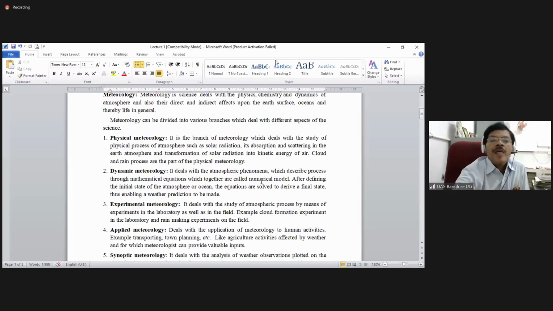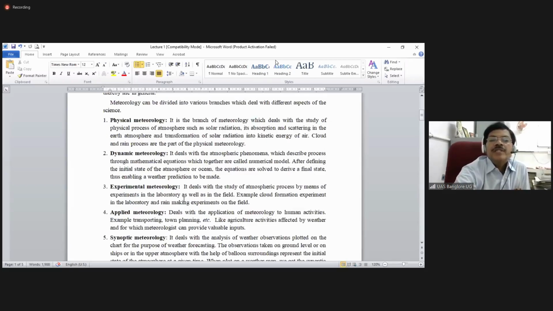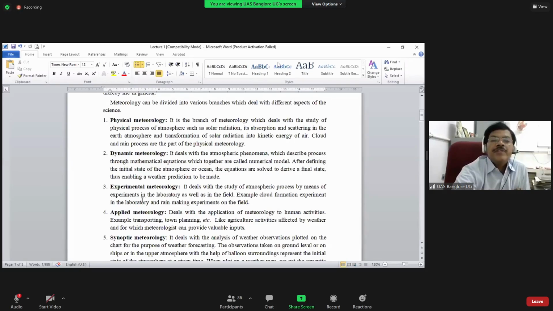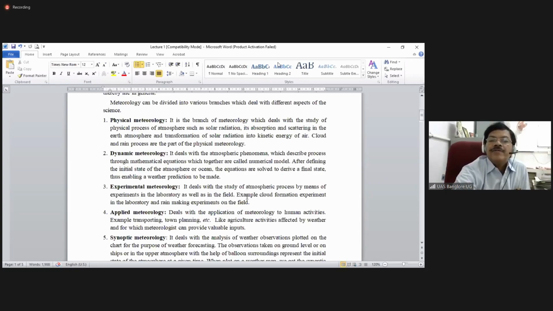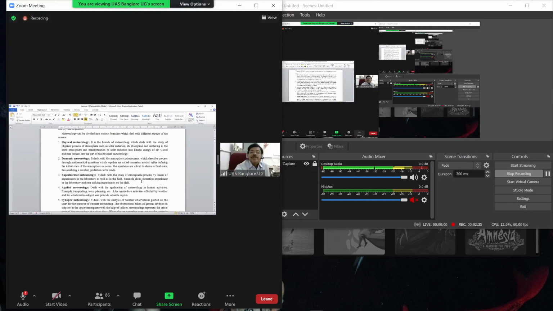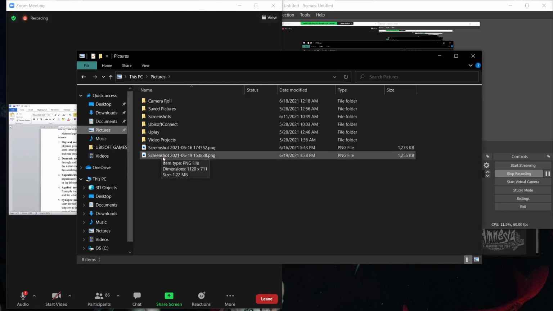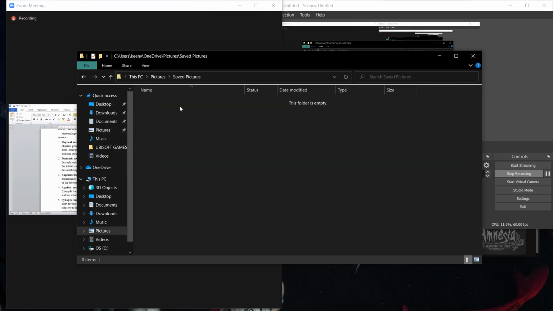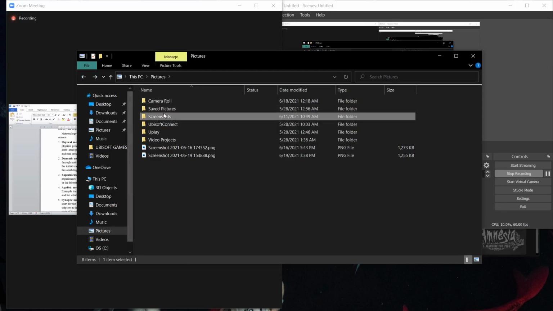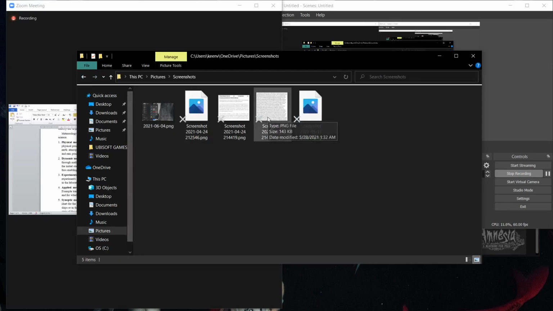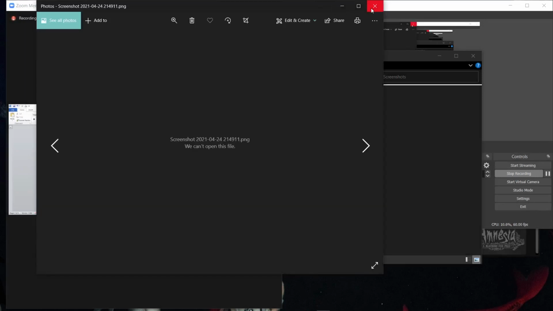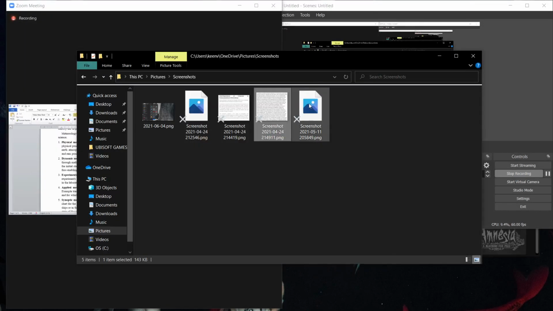So in brief. Then coming to the experimental meteorology, it deals with the study of atmospheric processes by means of experiments in the laboratory as well as in the field. For example, the cloud formation experiment may be studied in the laboratory condition and the rain making experiment in the field condition. So these are the different field experiments, which are going on in situations where IMD people are using these things, and also agricultural meteorology experts are also using these.